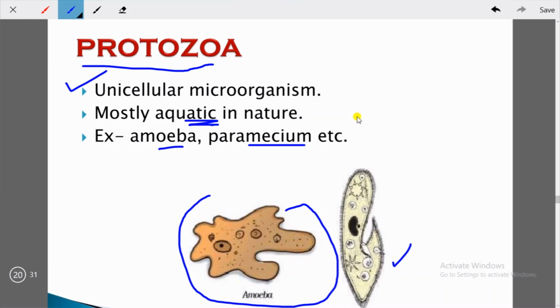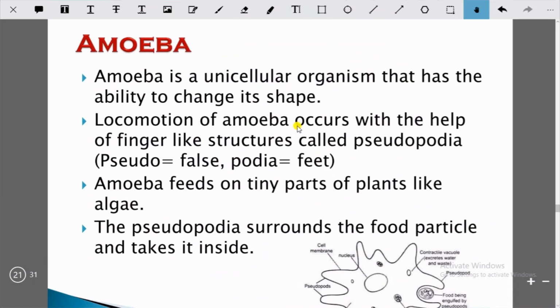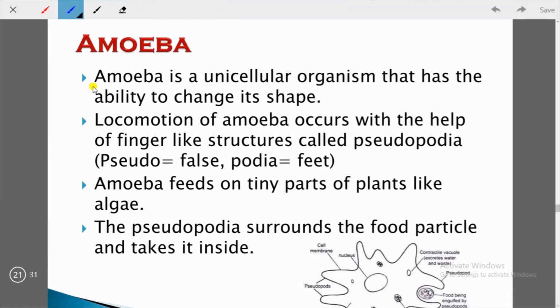So now we'll be talking in detail about amoeba and paramecium. Amoeba is a unicellular organism that has the ability to change its shape. Locomotion of amoeba occurs with the help of finger-like structures called pseudopodia.